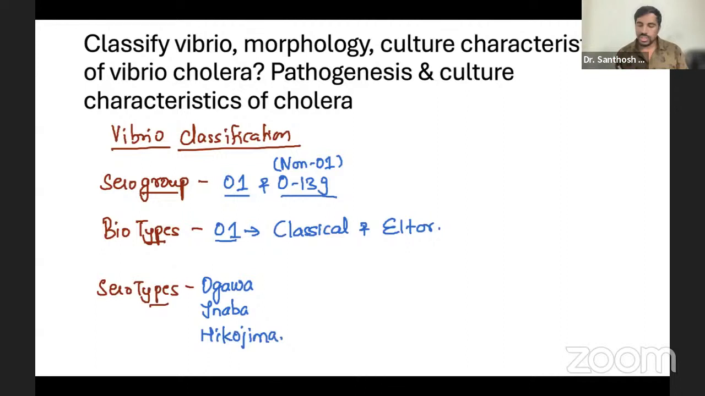Hikojima. Okay. These are the three things. Ogawa, Inaba, Hikojima should be at your fingertips. It will come automatically. Now the classical and El Tor. When we talk about classical and El Tor, this is one thing which is very, very important for objective questions also. And you have one short note on this.